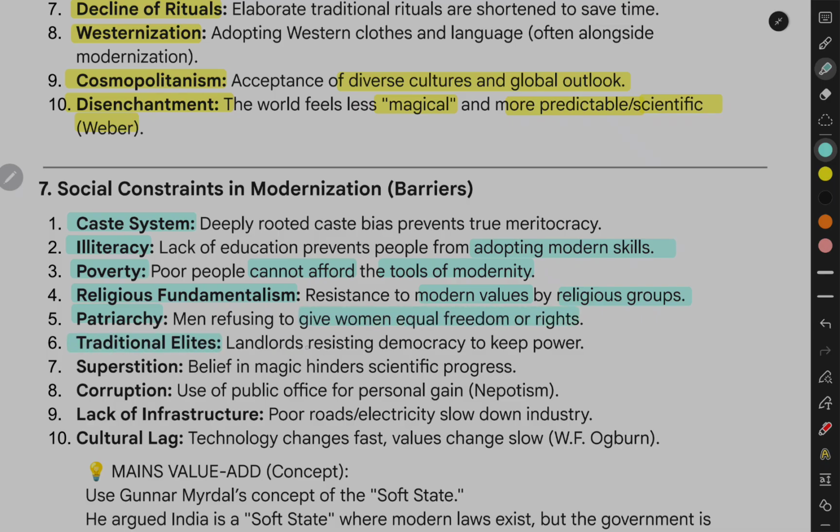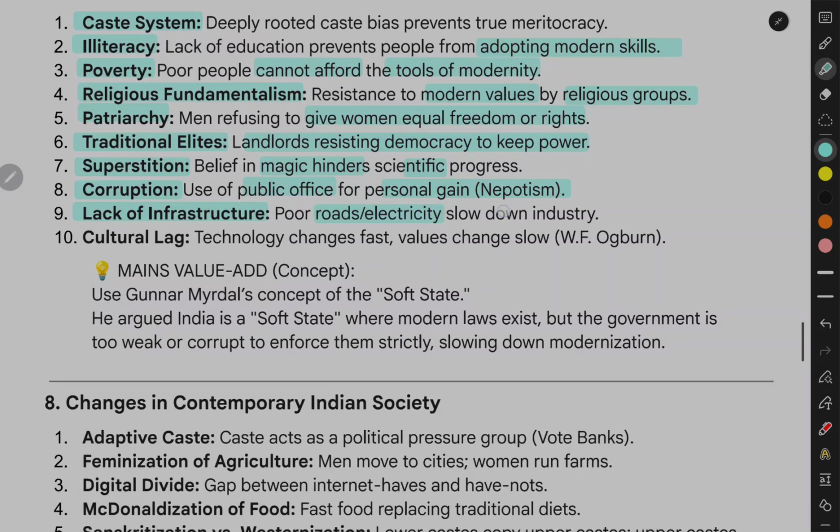Traditional elites. Landlords resisting democracy to keep power. Superstition. Belief in magic hinders scientific progress. Corruption. Use of public office for personal gain, nepotism. Lack of infrastructure. Poor roads, electricity slow down industry. Cultural lag. Technology changes fast, values change slow.